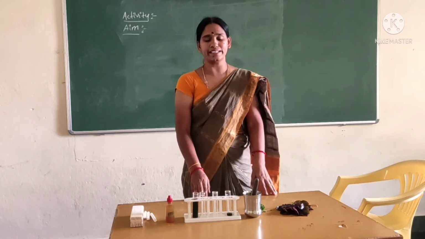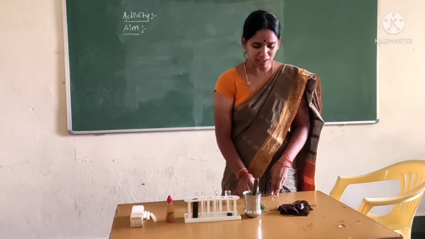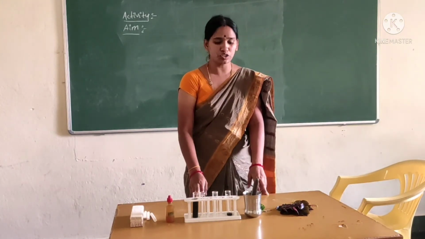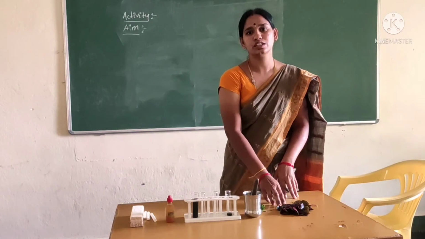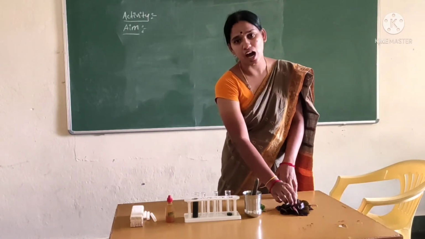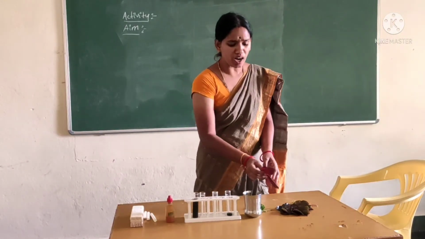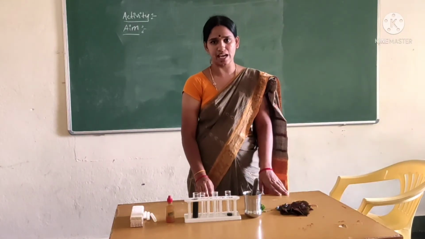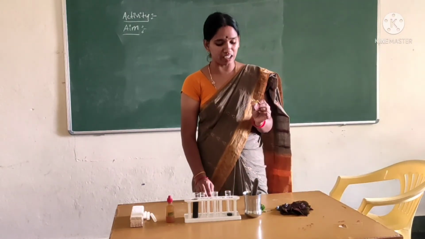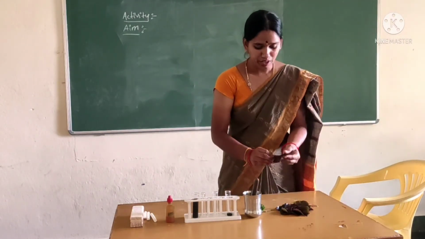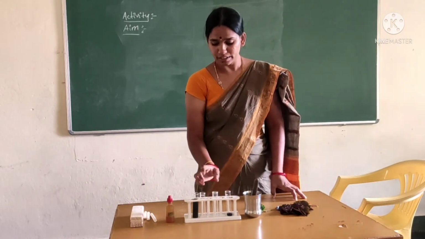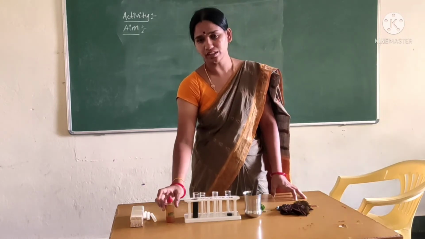We can find it now, children. First of all, the aim of this activity is to know whether leaves other than green leaves perform photosynthesis or not. What do we need for this experiment? Some red color leaves and some brown color leaves, a blender, test tube, and iodine solution.